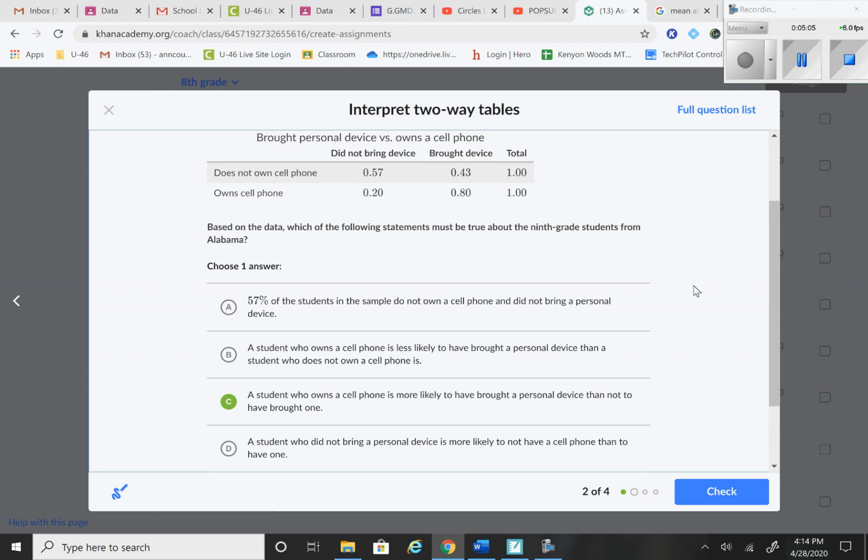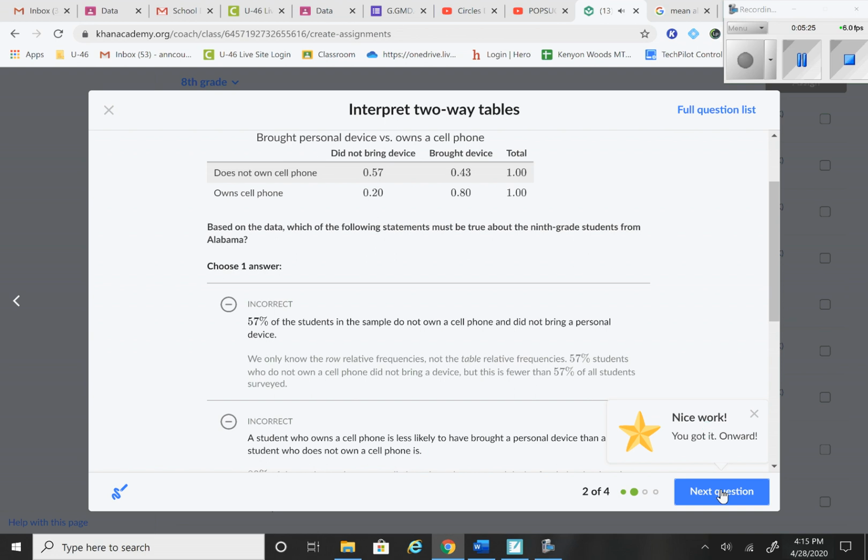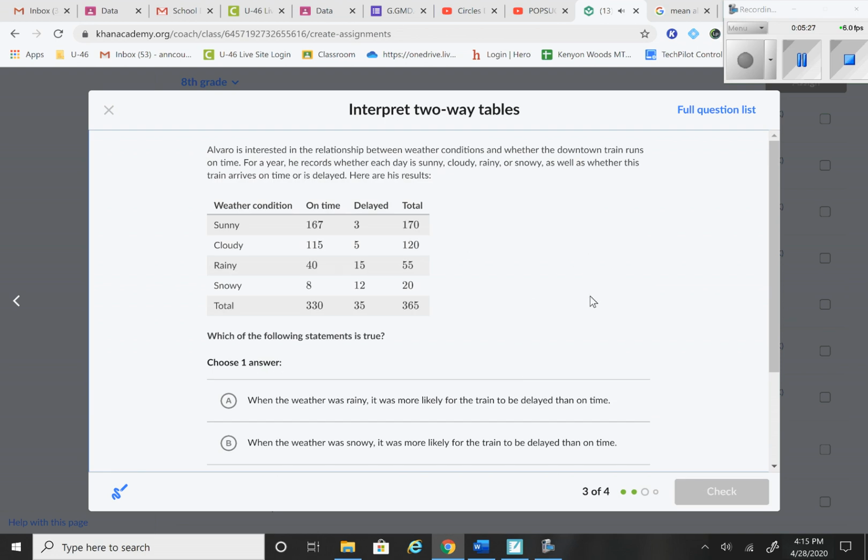A student who did not bring a personal device, that's this column, is more likely to not have a cell phone than to have one. Again, these percentages don't add up to 100. We can't look at this column total. We can only look across. So we really can't compare those values in that column. So I'm going to stick with C as my answer. Phew, got it right. I'll do one last one as a practice.